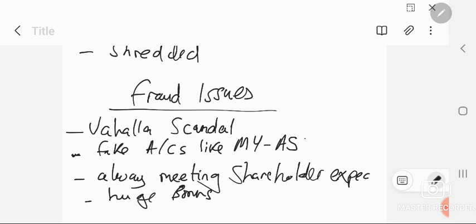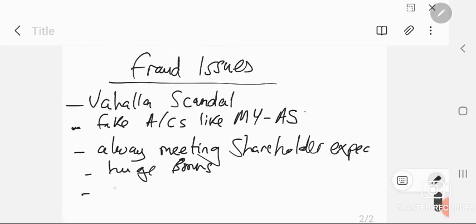And then there was a firm called LJM, a fraudulent firm that they also used to commit fraud. And another thing is that the CEO resigned. All these are red flags.